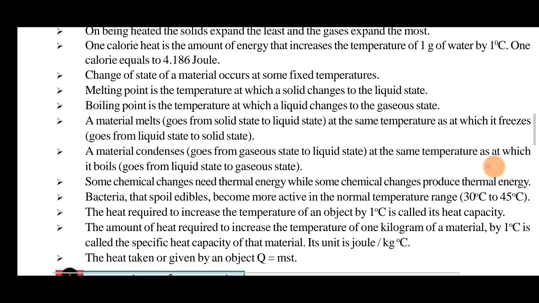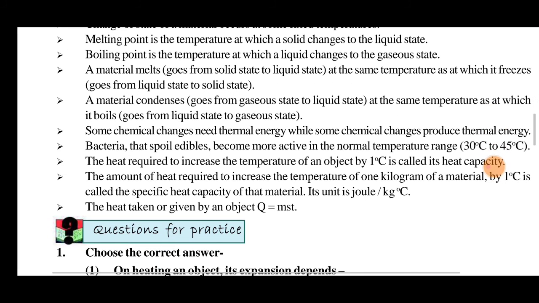A material condenses, going from the gaseous state to the liquid state, at the same temperature as it boils, going from the liquid state to the gaseous state. Some chemical changes need thermal energy, while some chemical changes produce energy themselves. Bacteria that spoil eatable things become more active in normal temperature ranges. That's why we have to warm it to 30 to 45 degrees. The amount of heat required to increase the temperature of 1 kilogram of a material by 1 degree is called the specific heat capacity of the material, in units of joules per kg per degree Celsius.